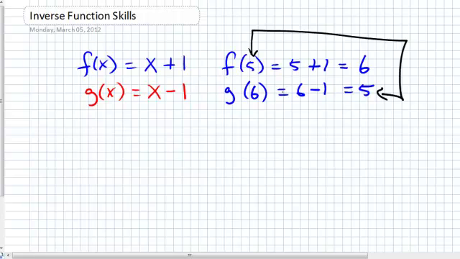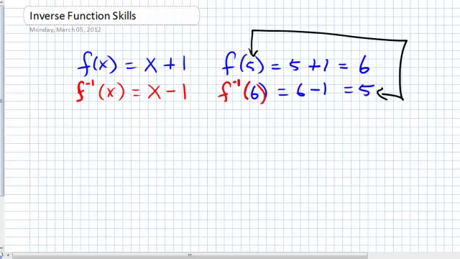5 and 5. Technically speaking, when we write an inverse function, we use a special notation. I wouldn't call this g of x. I would say this is f inverse, f with a little negative 1. So this would be f inverse. It's read f inverse.